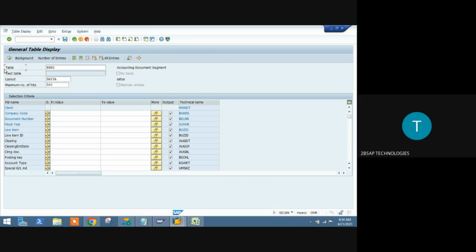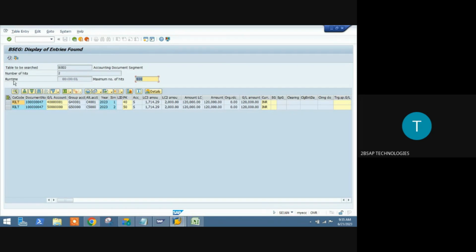Now in our example, I am taking BKPF as a table. While doing company posting, I have updated it as RILT, my company code, and my voucher number is 47. Correct, sir? 47 is the voucher number. I am just executing it.